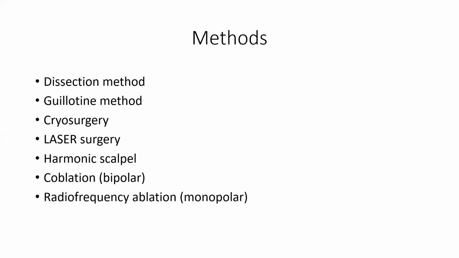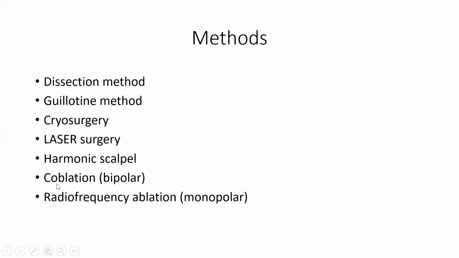So these are the two different schools of thought. The different methods for tonsillectomy are the dissection method, guillotine method, cryosurgery, laser surgery, harmonic scalpel, coblation, which is a bipolar, or radiofrequency ablation, which is monopolar. Traditionally and even now, the most common method performed is the dissection method with instruments. And nowadays, coblation tonsillectomy is also coming up.